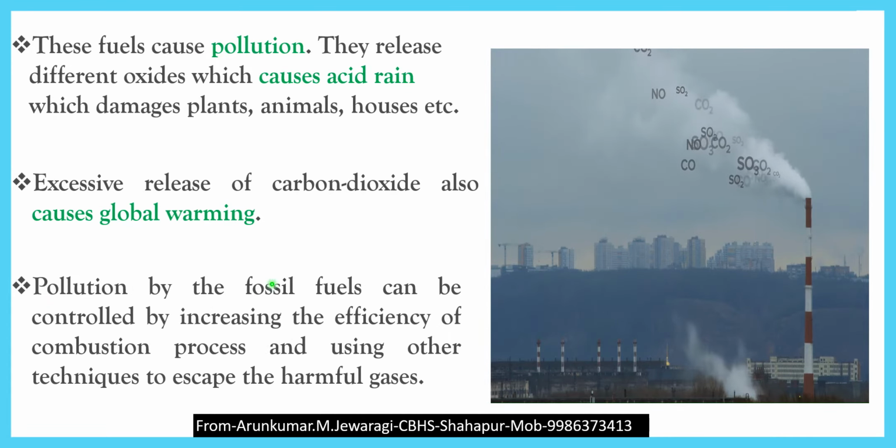Pollution by fossil fuels can be controlled by increasing the efficiency of the combustion process and using other techniques to prevent the escape of harmful gases. So we can reduce pollution by fossil fuels by increasing the efficiency of combustion. That means they release less smoke and give more energy. That is called what? Efficiency. So these are the points related to fossil fuels.